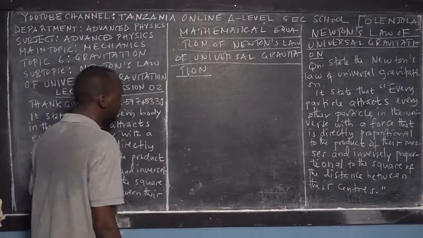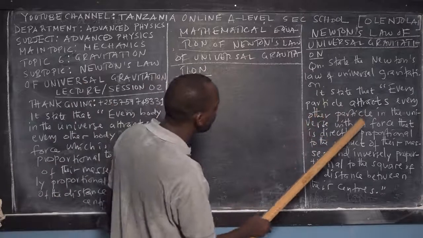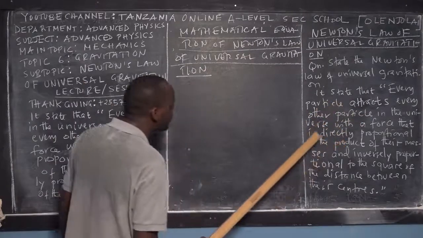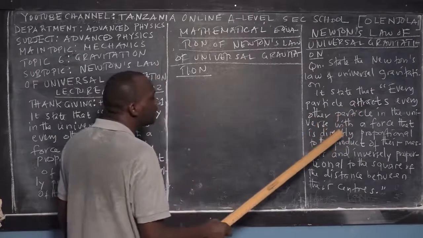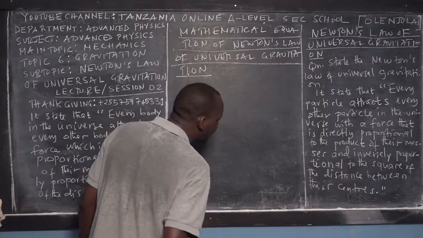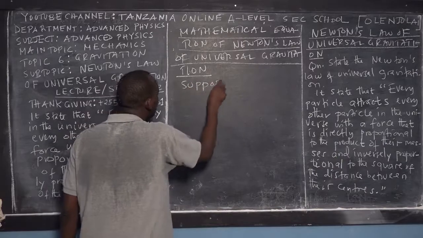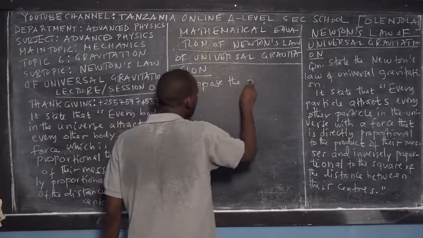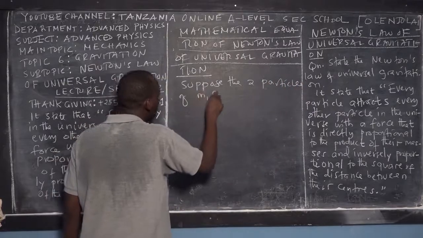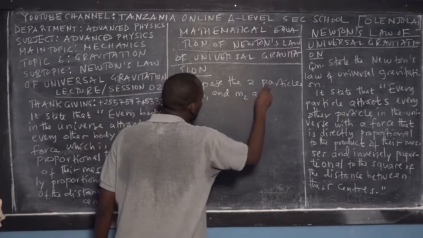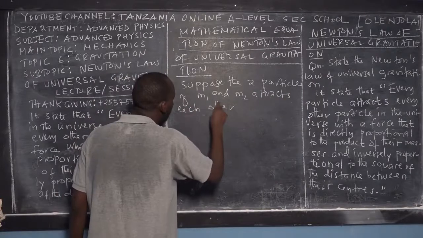Okay? So we say that from Newton's law of universal gravitation, every particle attracts every other particle with a force that is directly proportional to the product of their masses. So suppose the two particles of mass 1 and mass 2 attract each other, where?